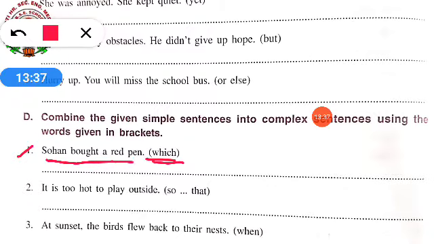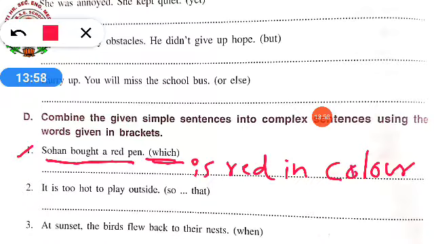So, how will you write it down? Sohan bought a red pen which is red in color. Okay. Which is red in color. This you have to add by yourself because it's not given over here. Okay? Obviously, Sohan bought a red pen. That means it will be red in color only.